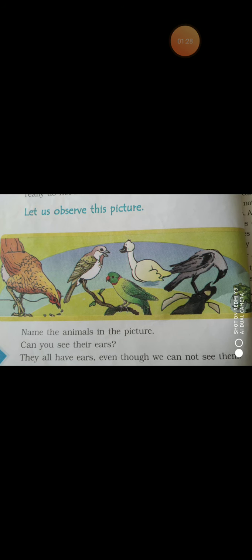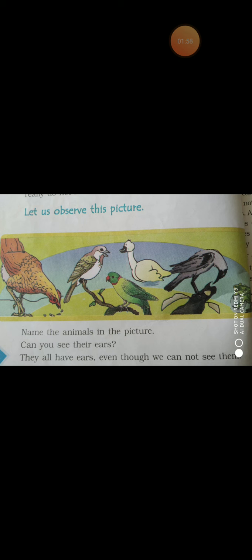Students, different animals have different kinds of ears, right? Here you can see these animals: hen, parrot, crow, sparrow, duck. These are birds. What do you think? Do they have ears or no? You can't see their ears, but they have ears. So different animals have different kinds of ears.